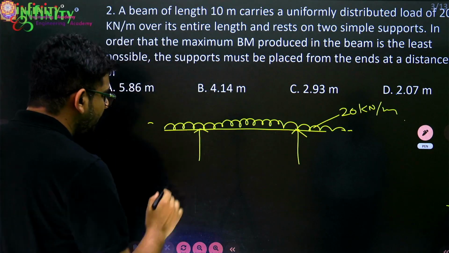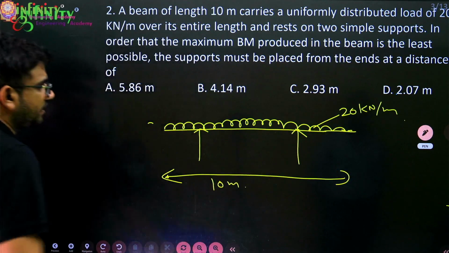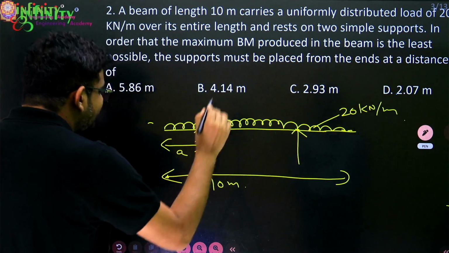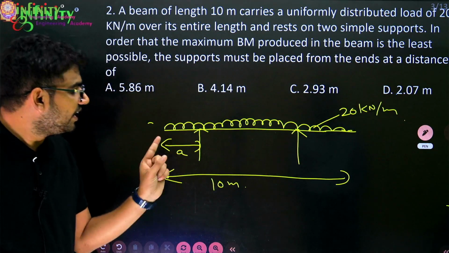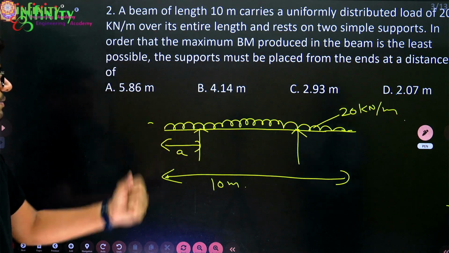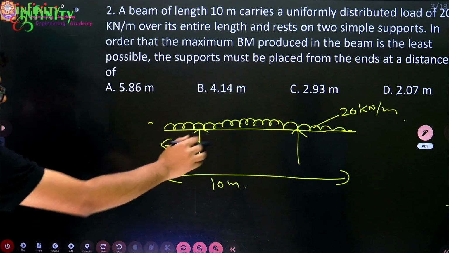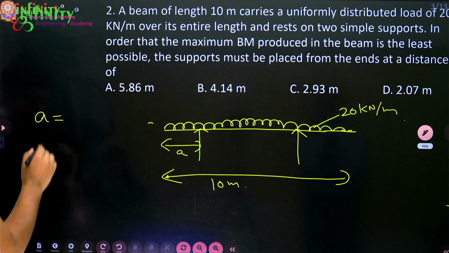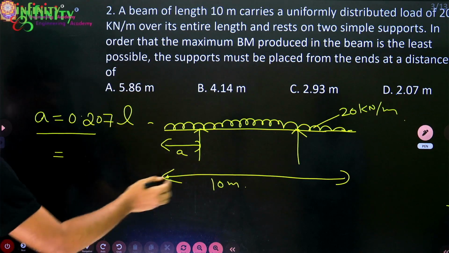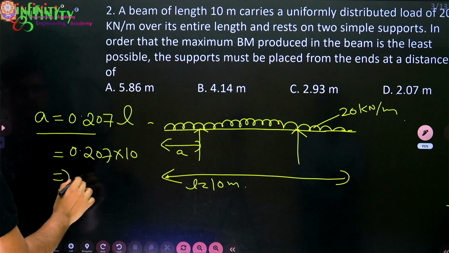Now whatever the total span is there here, that is equal to how much? 10 meters. Okay, total span is equal to how much? 10 meters. Then suppose let us consider this distance as A, at which you are placing the support from the ends. Then this is the standard case basically, and to this case we have to use the formula of A equal to 0.207 L. Now L equal to 10 meters here, so 0.207 into 10, that is equal to 2.07 meter.